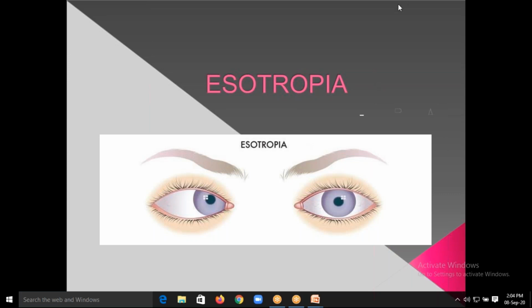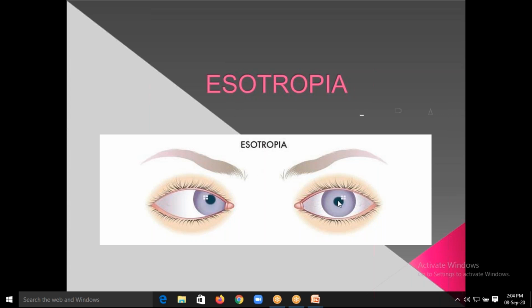So today morning we have learned about divergent squint, right? Divergence means both eyes will be away from each other, that is exodeviation. So esodeviation, or esotropia, is the opposite of exodeviation.